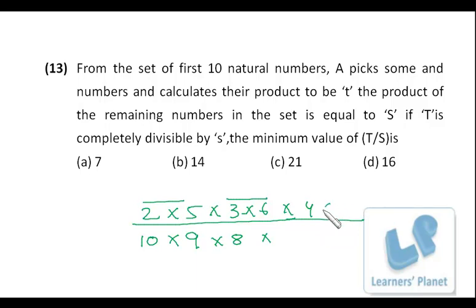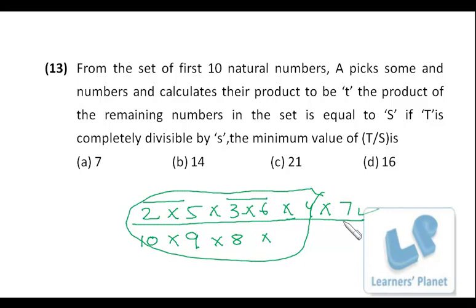So 7 anyway I have to put in the numerator. Then 6 already is there. 5, 4, 3, 2, 1 really doesn't matter whether you put it in the numerator or denominator. If you divide this expression by this expression, everything will be cancelled except 7. So the minimum value of t by s will be nothing but 7.